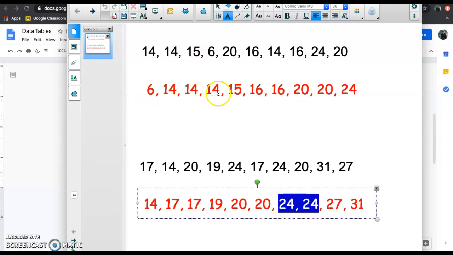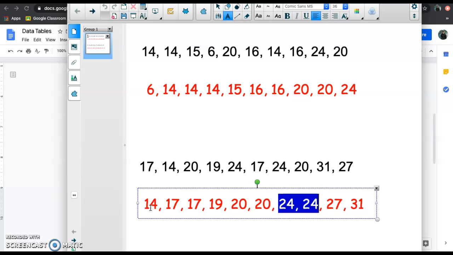Okay, look how nice it is when you order these things. It makes it so much easier. So we did mean, we did median, we did mode. Range is the distance between the largest and the smallest. So I'm going to take 24 minus 6. That's my range, whatever you get. This one, I'm going to go 31 minus 14. The difference is whatever I get.